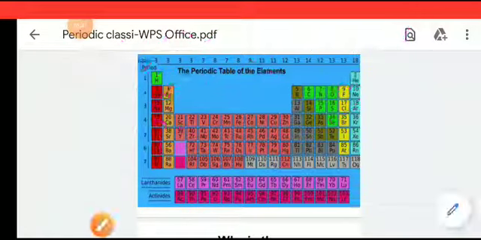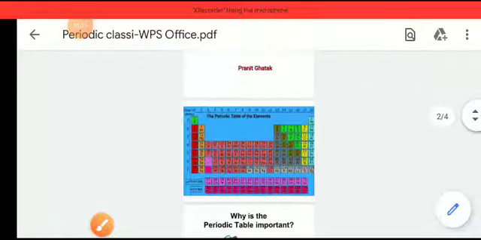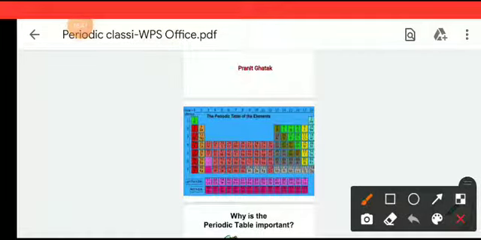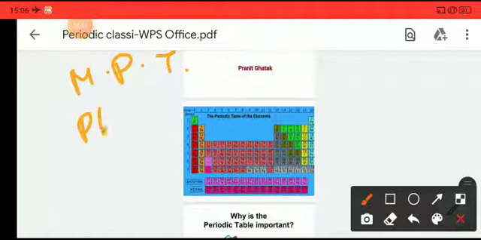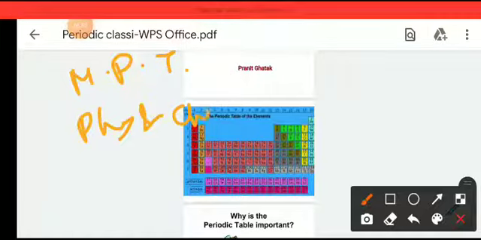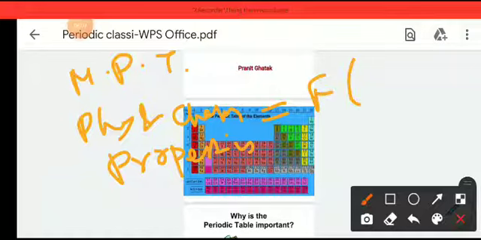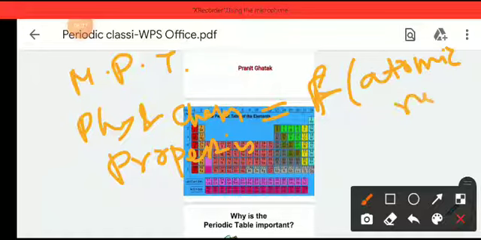But here, in the case of the modern periodic table, the physical and chemical properties are a function of atomic number.